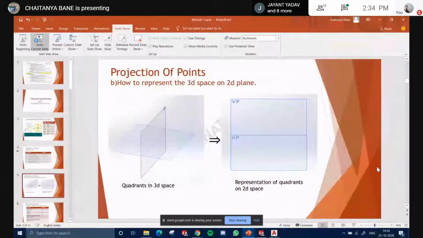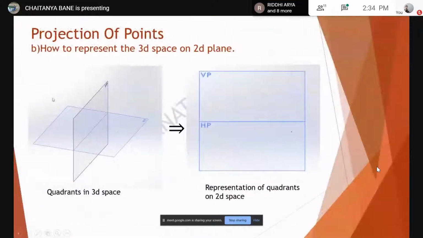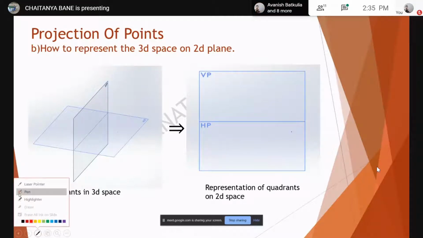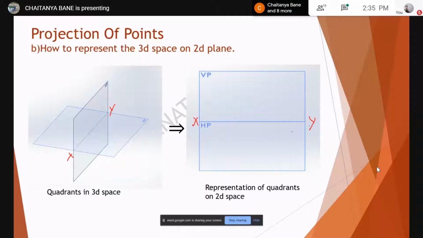Now, what is the major part is the projection of points, of how these points are to be projected. Now, of course, engineering drawing is how you do it on a paper. So, of course, you can't go doing this thing of a quadrant in 3D space on the paper. So you move it to a 2D plane. Okay, so this vertical plane and horizontal plane are converted to a 2D plane, where this is what you see is the XY line. This is the XY line here. You view it in the front view.